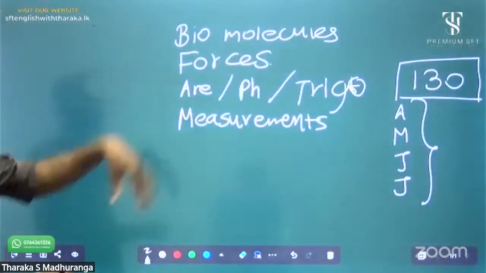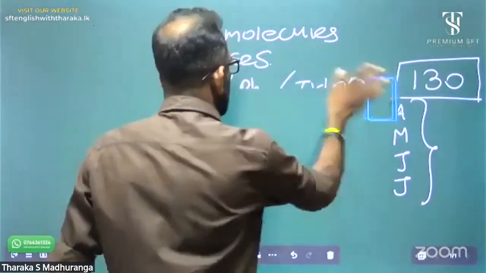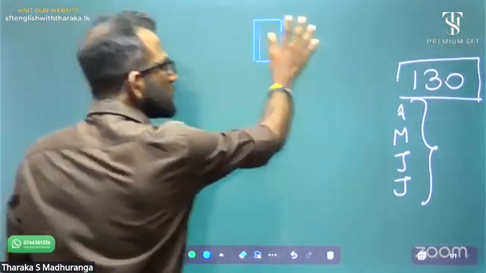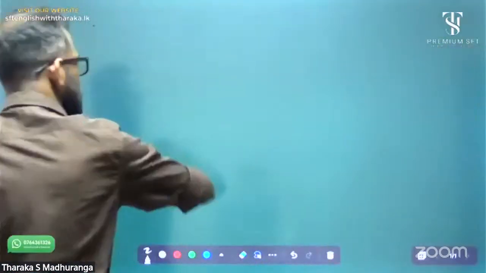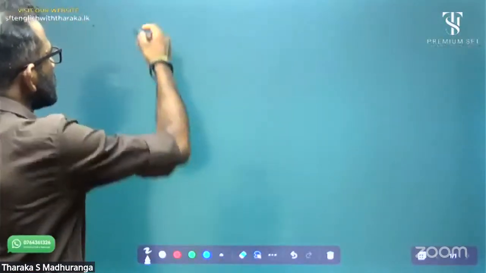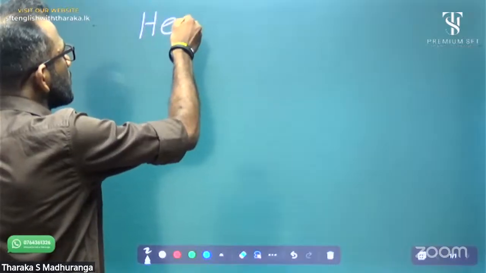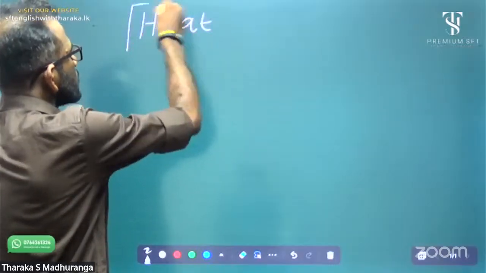Okay, let's start. Sorry, heat. Do you remember the meaning of heat? Yes, heat is an energy type which is formed due to temperature difference.